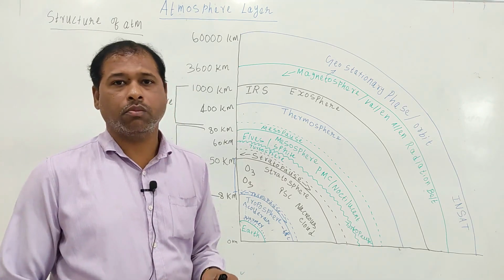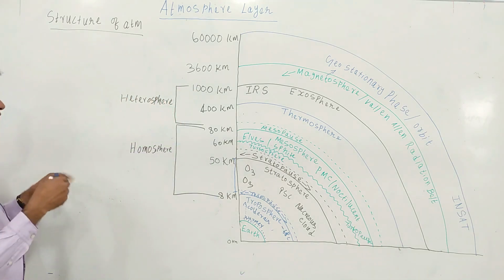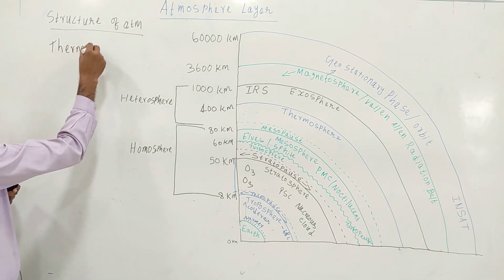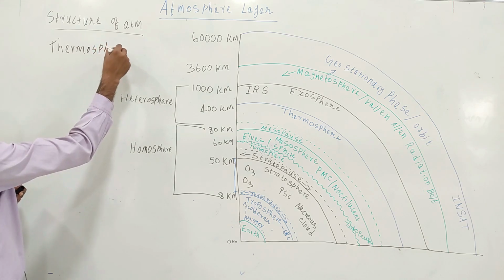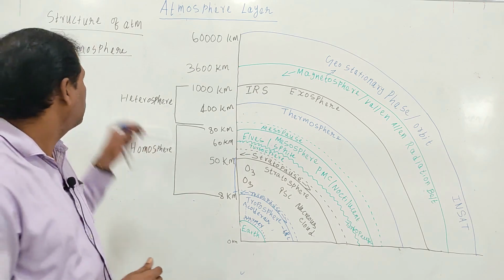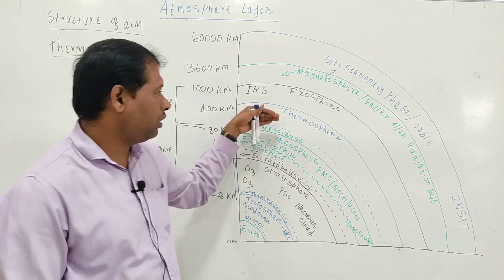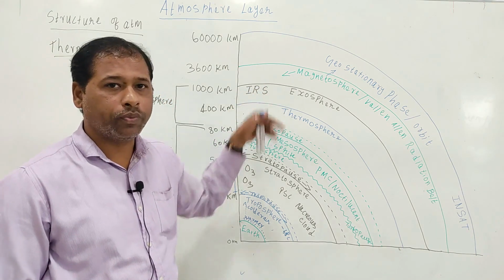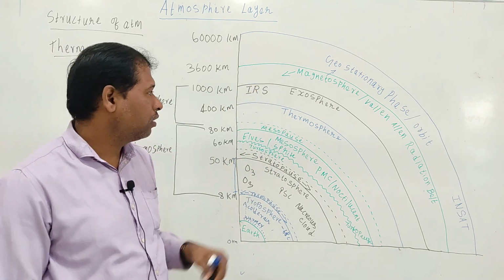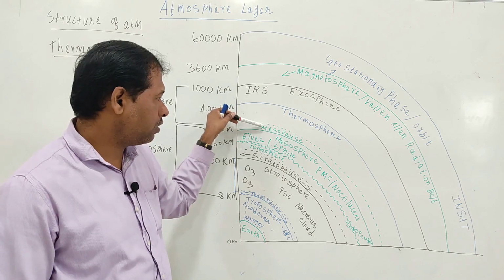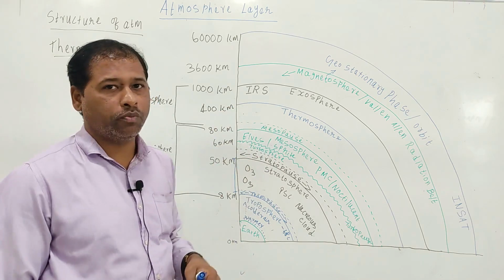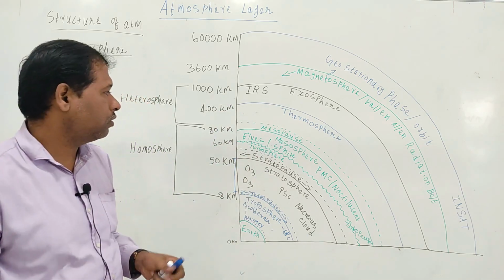So the next one is the thermosphere. This thermosphere is directly above the mesosphere, and the transition between the thermosphere and mesosphere is called the mesopause.